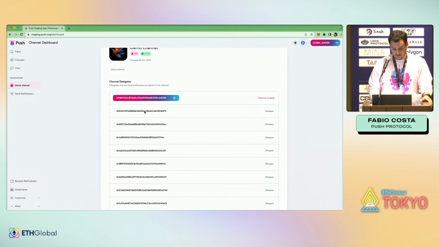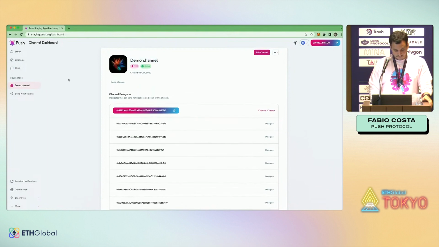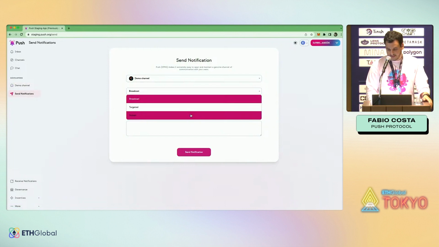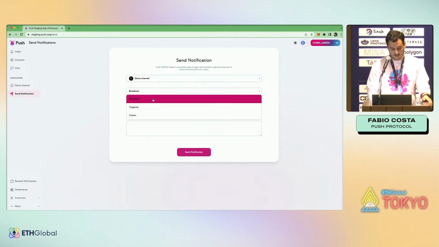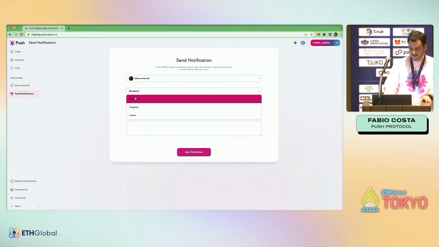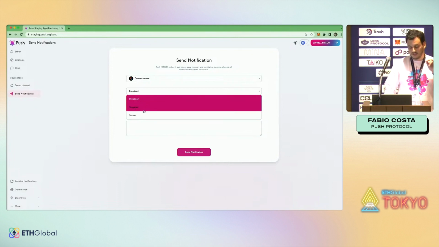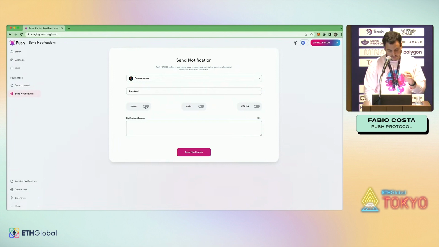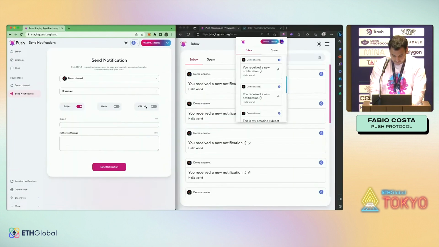But I have a channel here, call it demo channel. So let's send a notification. There are three types of notification: broadcast notification, targeted notification, or subsets. Broadcast means notify everyone who has subscribed to my channel. Target means notify one wallet, and subset means notify an array of wallets. In this example, let's just notify everybody.